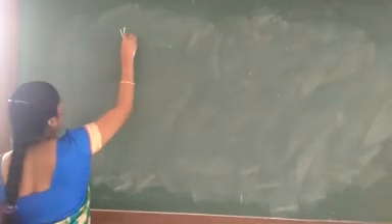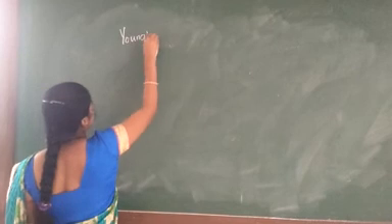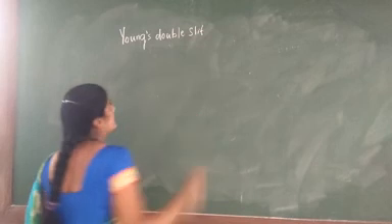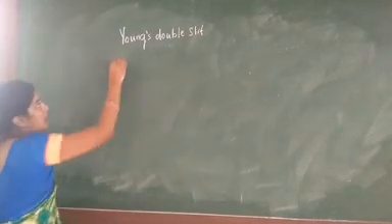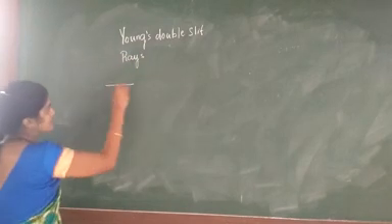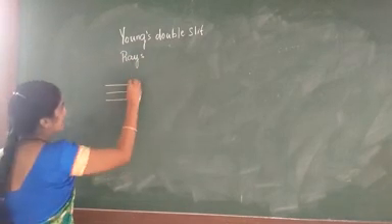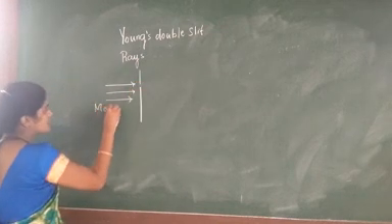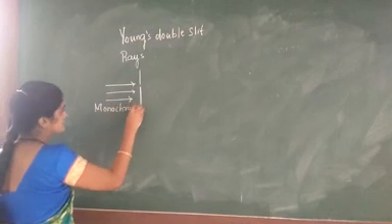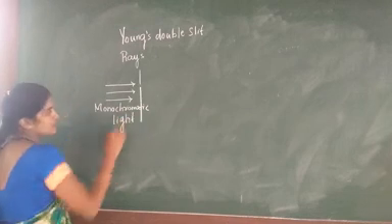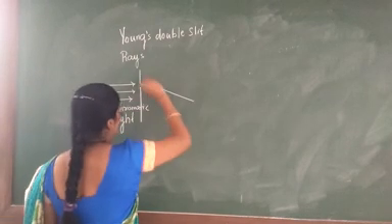Now next we are starting the Young's double slit experiment. First we consider the diagram showing how the rays are passing. Let us consider a ray which is made to pass through monochromatic light.